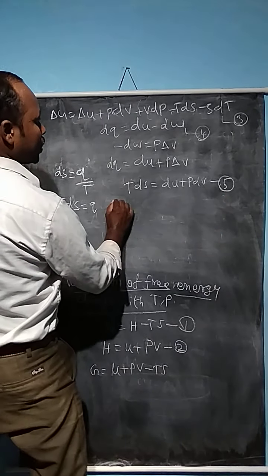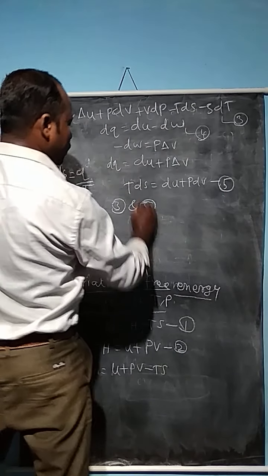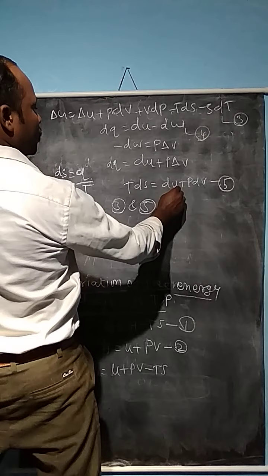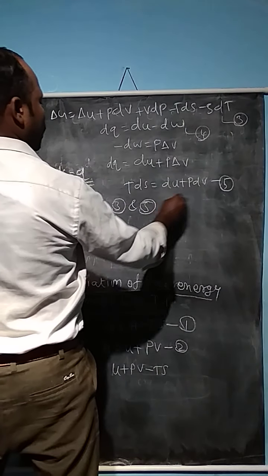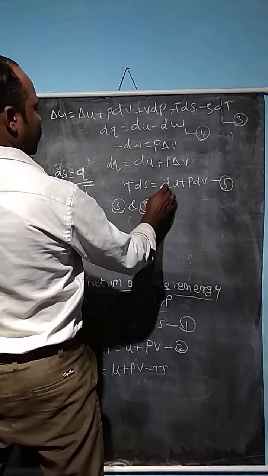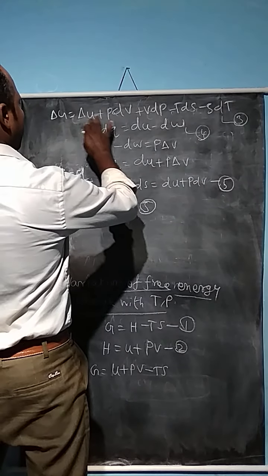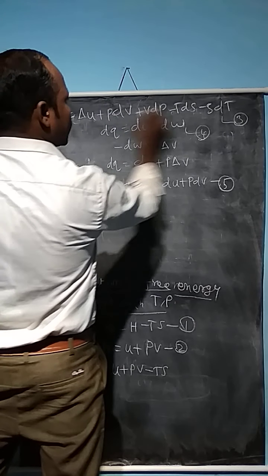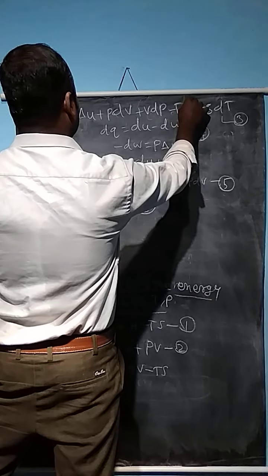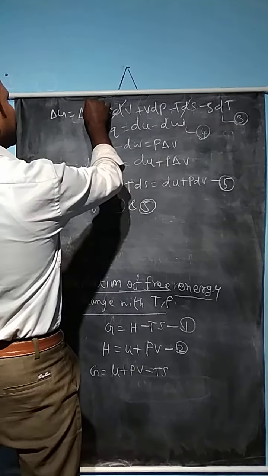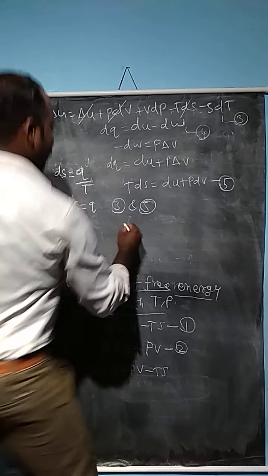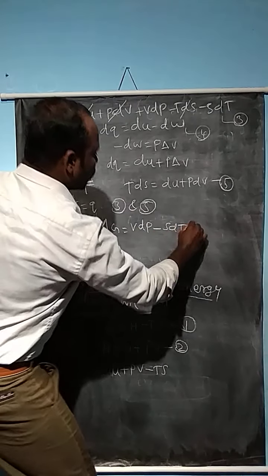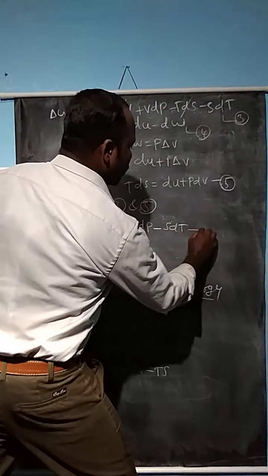Compare equation number 3 and 5. What is the value remaining? Here the delta U value and the PdV are actually present in equation number 5. Similarly, delta U, PdV plus TdS. So these values cancel each other. TdS, PdV, delta U cancel. What remains is delta G is equal to VdP minus S into dT. These are given by equation number 6.